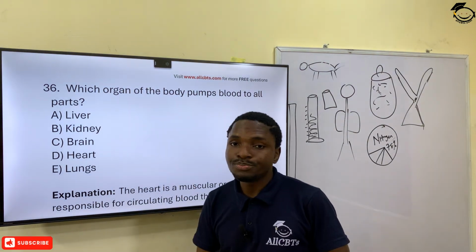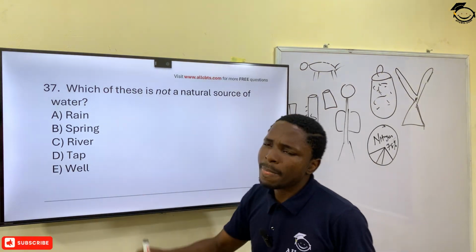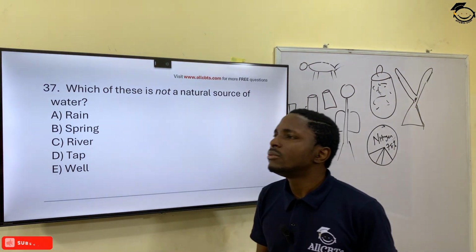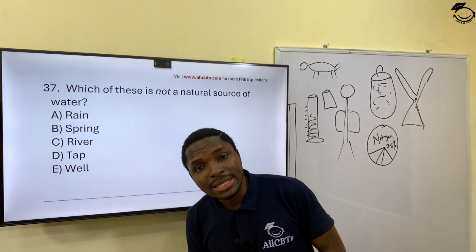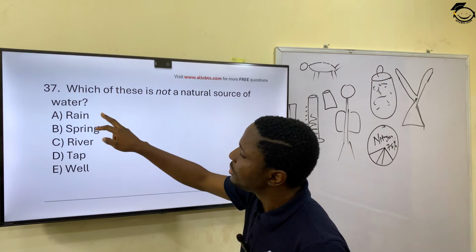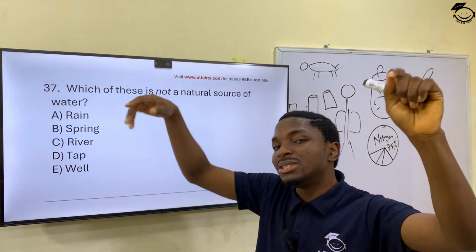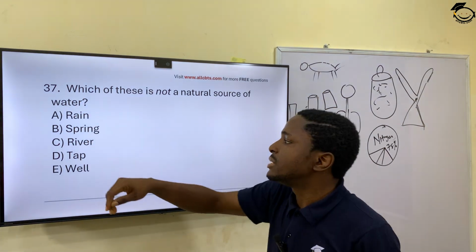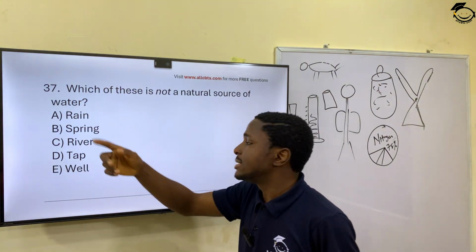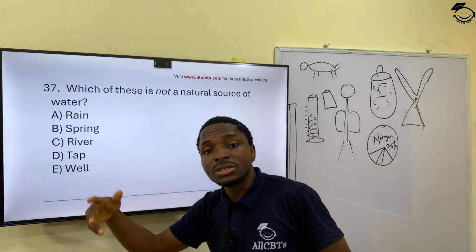Question 37. Which of these is not a natural source of water? In other words, if it is not natural, it is man-made, artificial. Rain is natural. You cannot control it, though now people are controlling it through scientific means, like seeding. Spring is natural. Nobody created the springs.